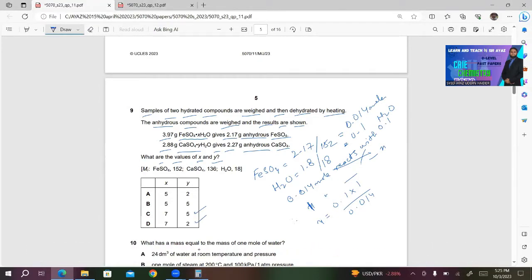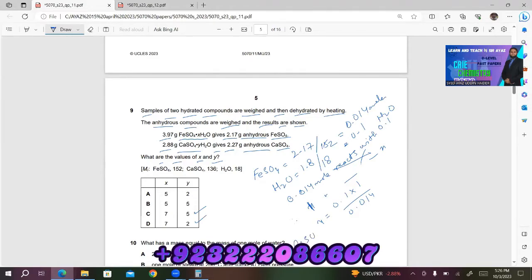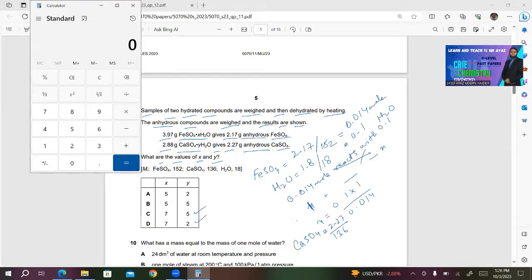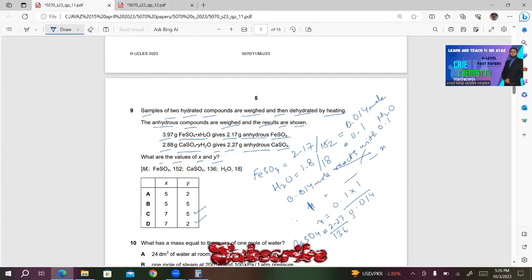So we need to calculate the number of moles for CaSO4. For CaSO4, the moles will be 2.27 divided by 136. 136 is the MR for CaSO4. 2.27 divided by 136 is 0.016.